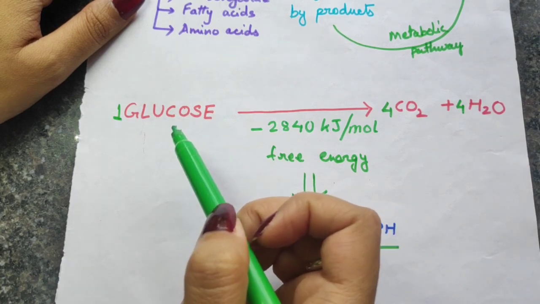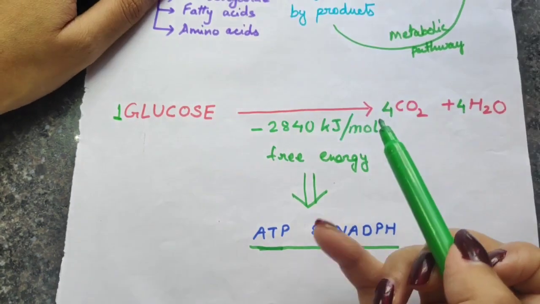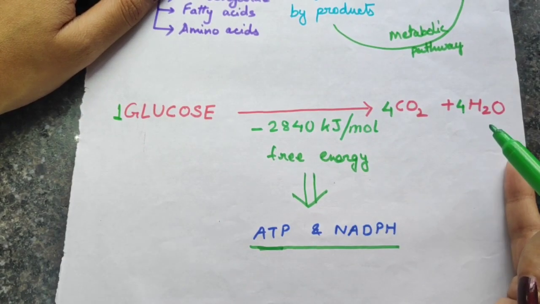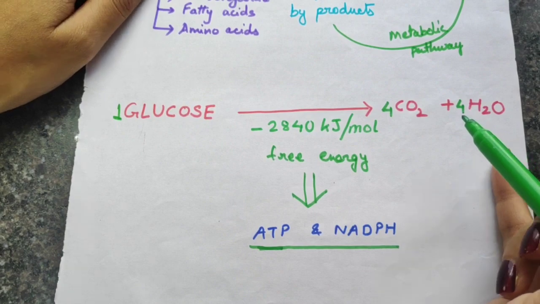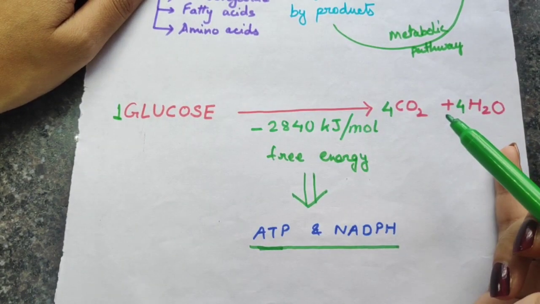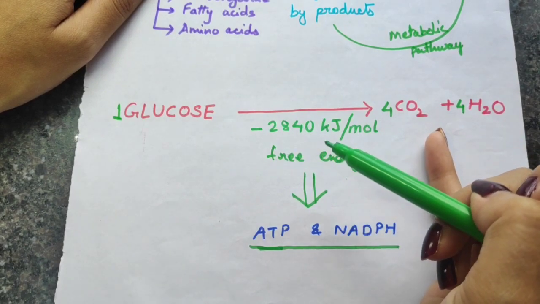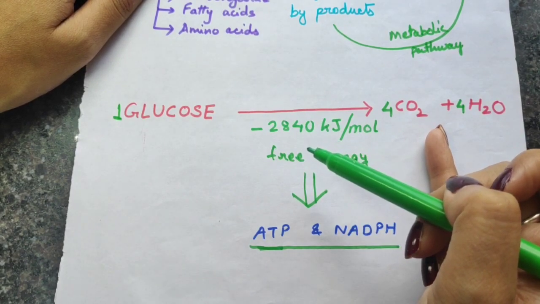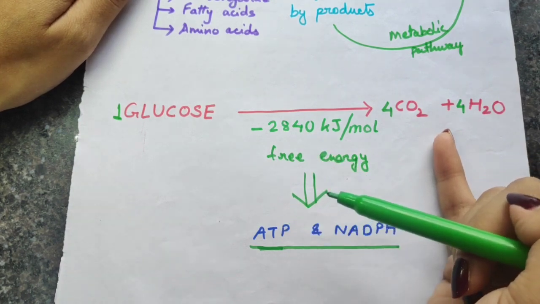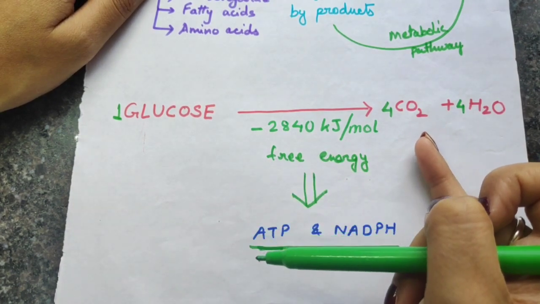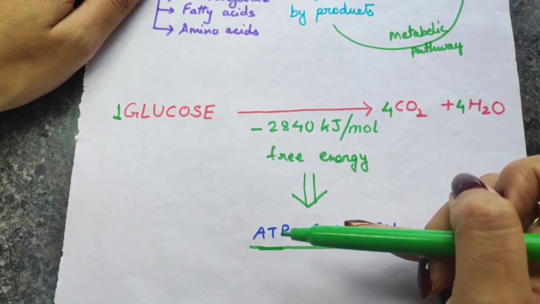So glucose is converted into 6 molecules of carbon dioxide and 6 molecules of water. These are the smallest molecules into which glucose can be broken down, and therefore it releases this heavy amount of energy. This energy is utilized by mitochondria through metabolic pathways and ultimately forms the energy currency of our cell, which is mainly ATP.